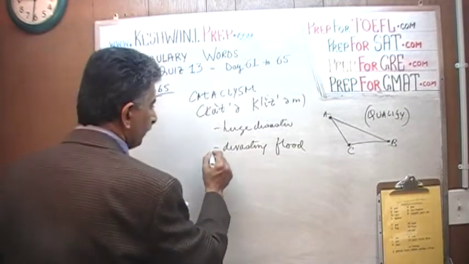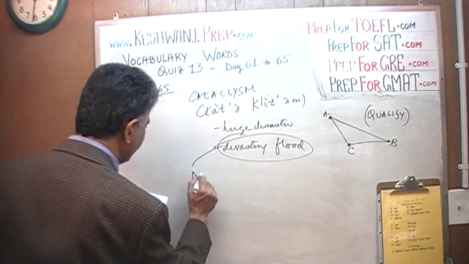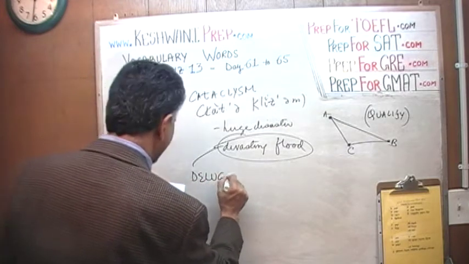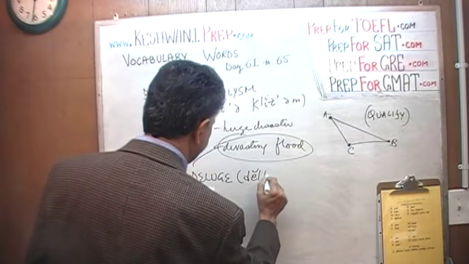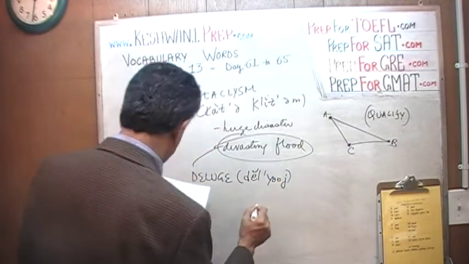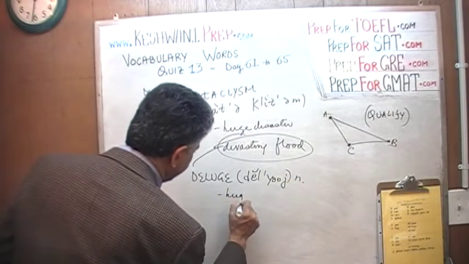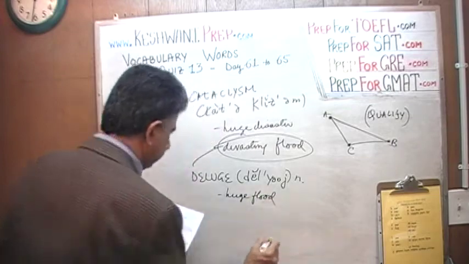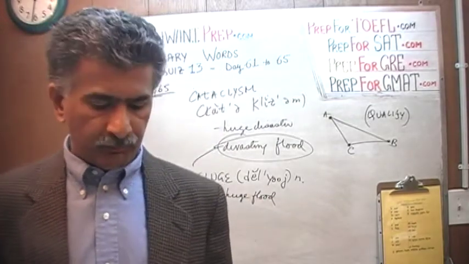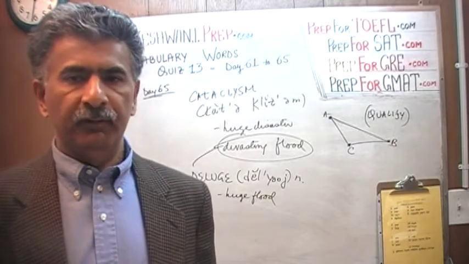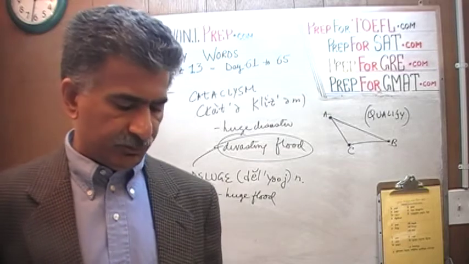While we are at it, since we're talking about a huge, devastating flood, the next word that we learned was deluge. A deluge is a huge flood, a flood of unbelievable proportion. Not your regular old flood, but a huge flood. A very heavy downpour would qualify as a deluge.